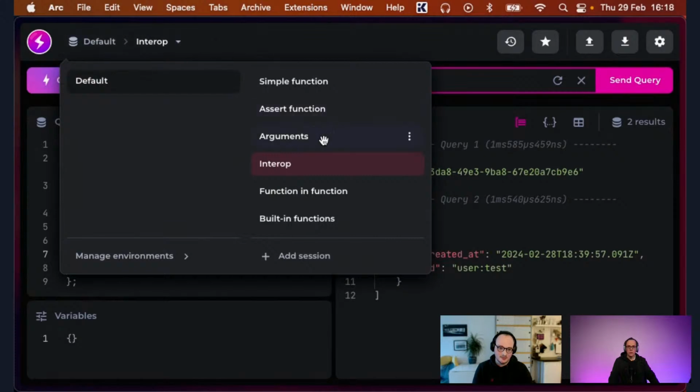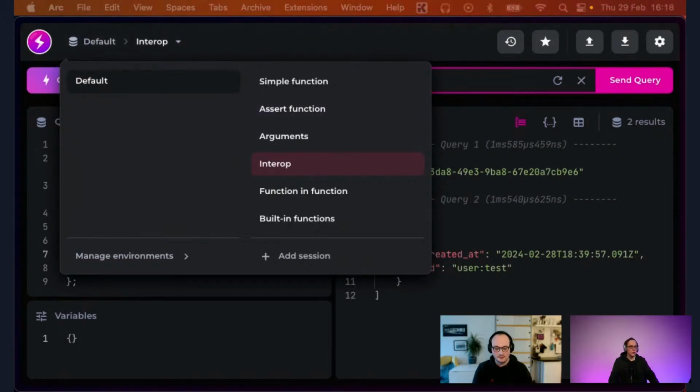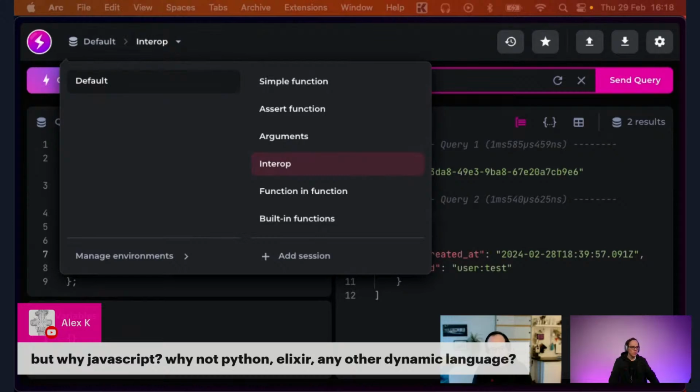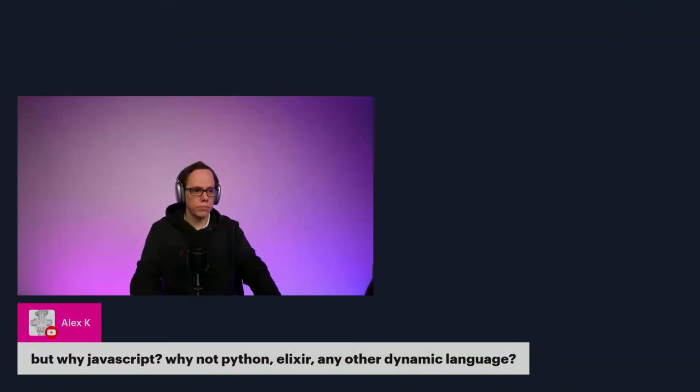Yeah, no, absolutely. And let's see, we have a question here in the comments. Why not JavaScript? Why JavaScript? Why not Python, Elixir, or any other dynamic language? Yeah, that is definitely a good question.